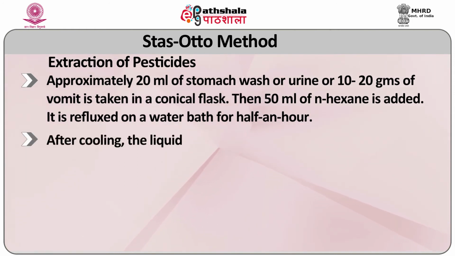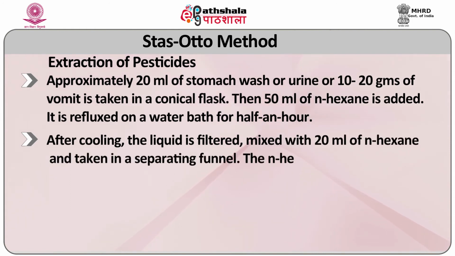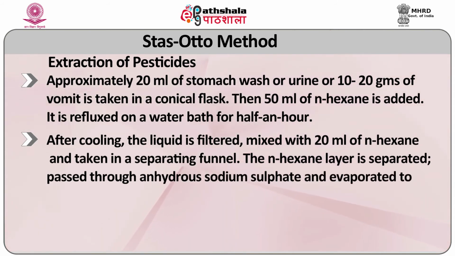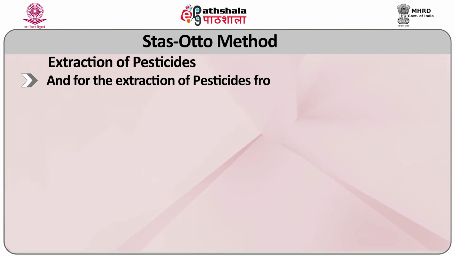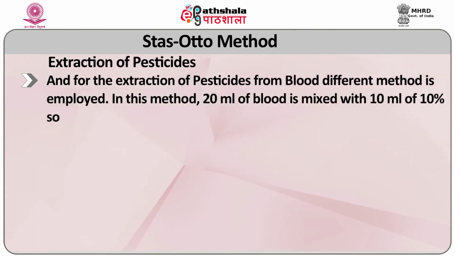After cooling, the liquid is filtered, mixed with 20 ml of N-hexane and taken in a separating funnel. The N-hexane layer is separated, passed through anhydrous sodium sulphate and evaporated to dryness by passing a current of dry air through it. And for the extraction of pesticides from blood, a different method is employed.